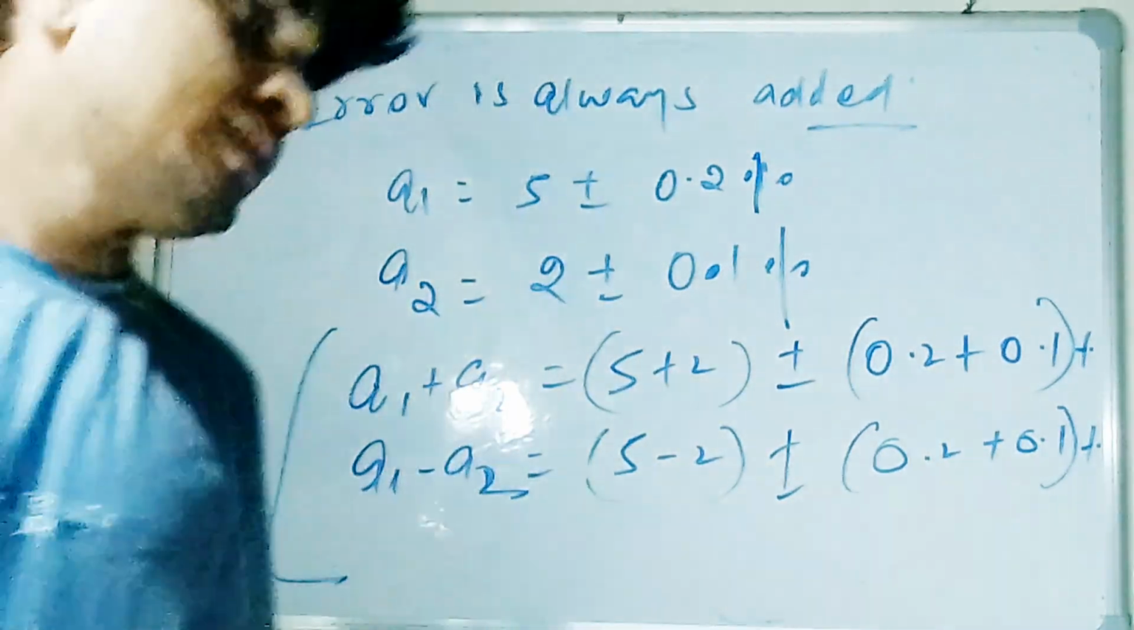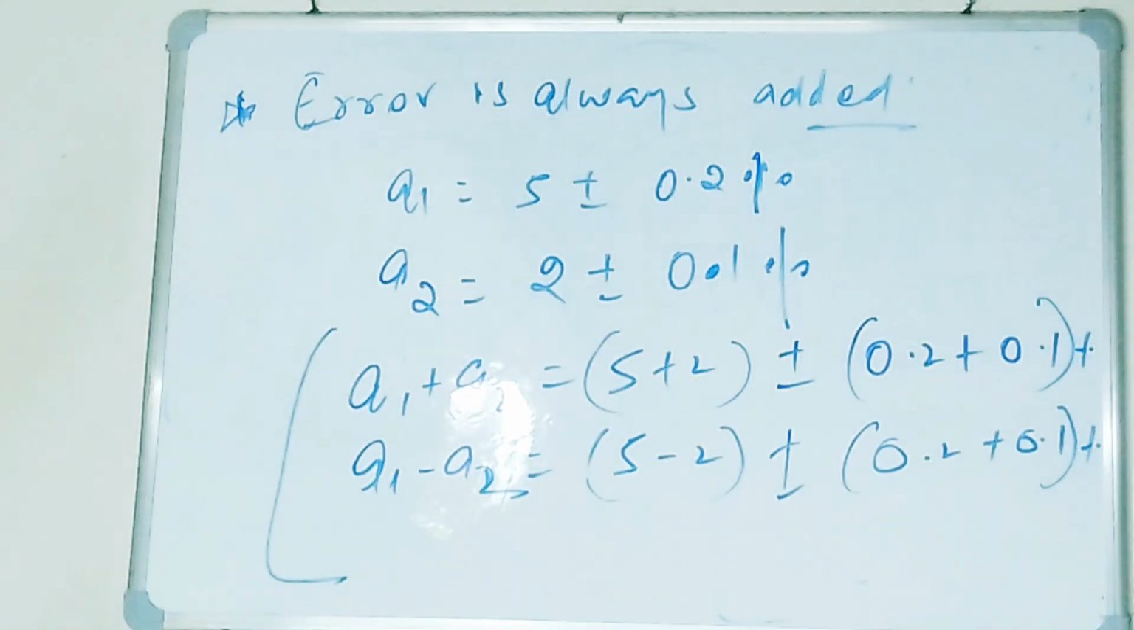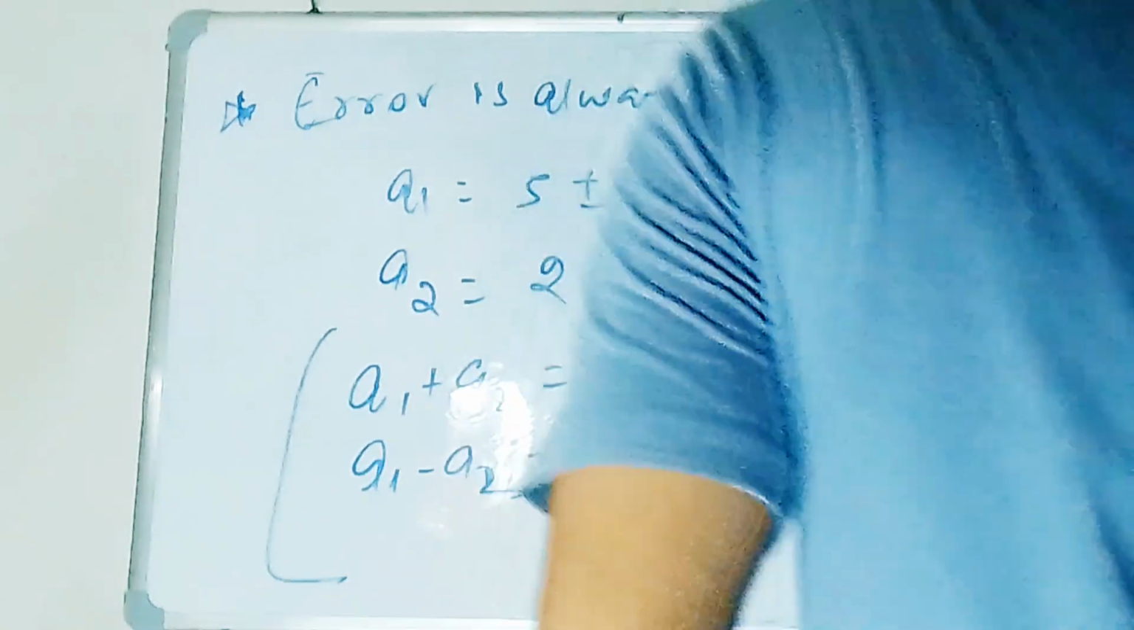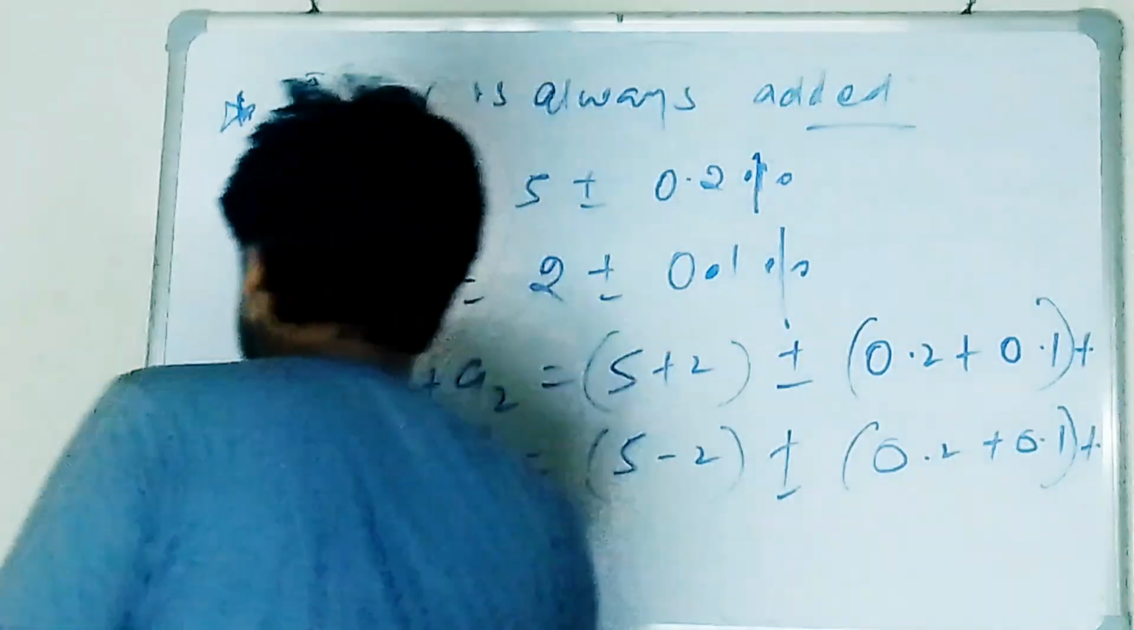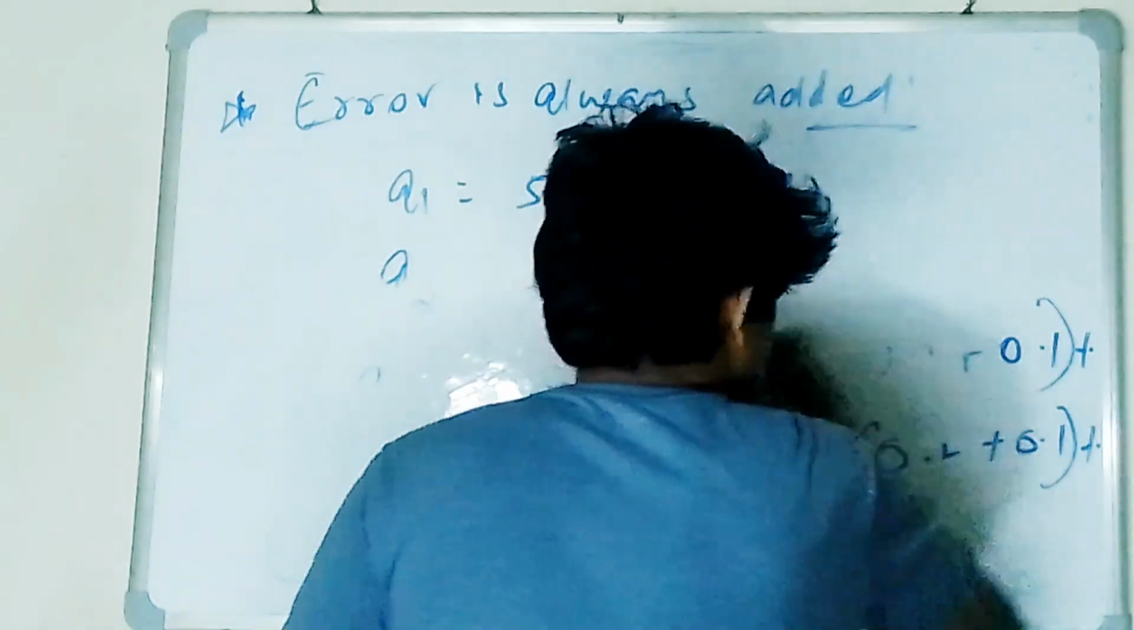Is it clear to all of you? Please clap for me. Thank you. So this is one concept. Next is scientific notation. So how to represent scientifically.